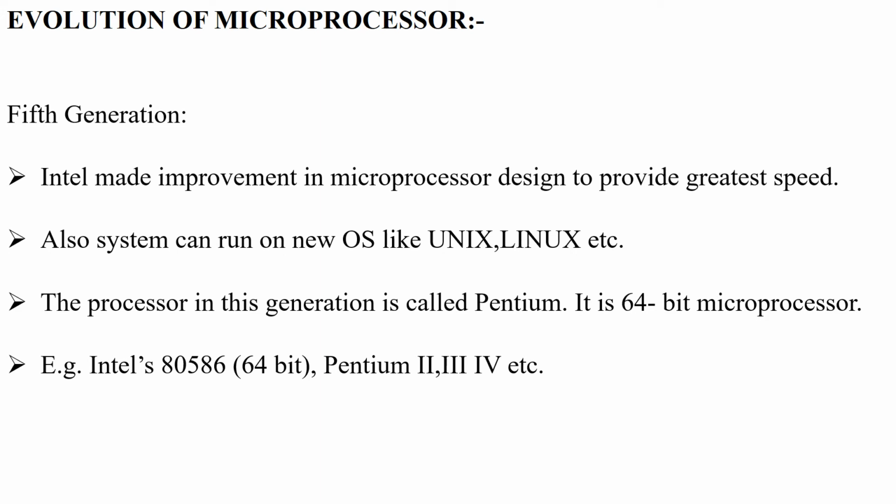So, in the first generation, a 4-bit processor was developed, which was used in calculators. 8008 was developed, which was 8-bit. The proper general purpose processor was invented in the second generation, that is 8085. Third generation was of 16-bit processors, fourth of 32-bit, and lastly the fifth generation is your 64-bit processor.